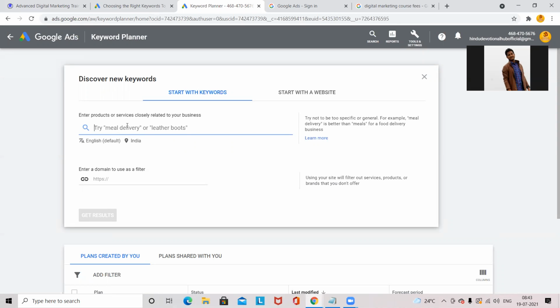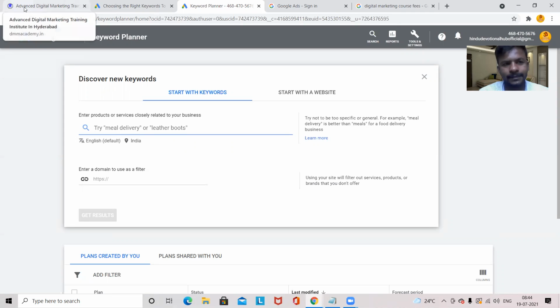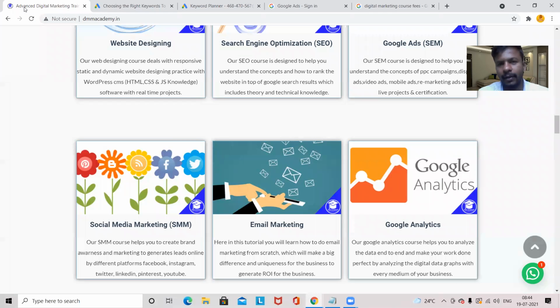Right. Got it? Yes. Okay, so you have to do keyword research for DMM Academy about the digital marketing course that you have, and you have to give me a long tail. Don't go with the length, just take a title. That should be a long tail. And the competition also you should analyze.